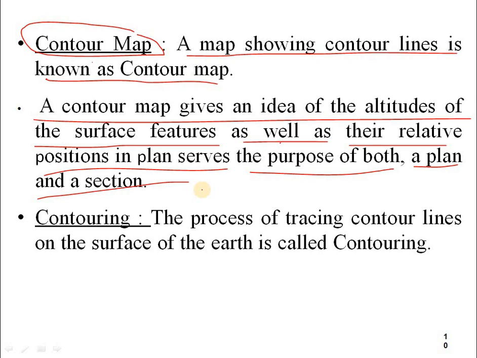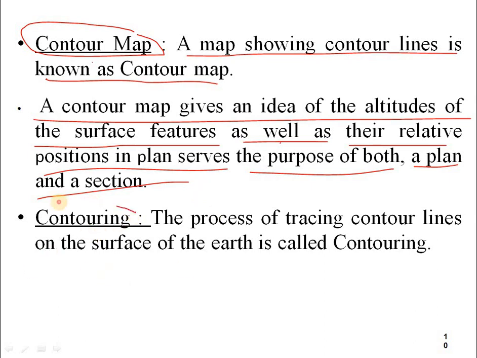So a contour map is very important, just what I have said. It gives an idea of altitudes of the surface features. Altitudes means heights and depths of the ground levels as well as their relative positions in the plan. So we can identify a plan and a section of everything in the topographical map, and their positions, what they are and where they are located, we can identify in the maps.